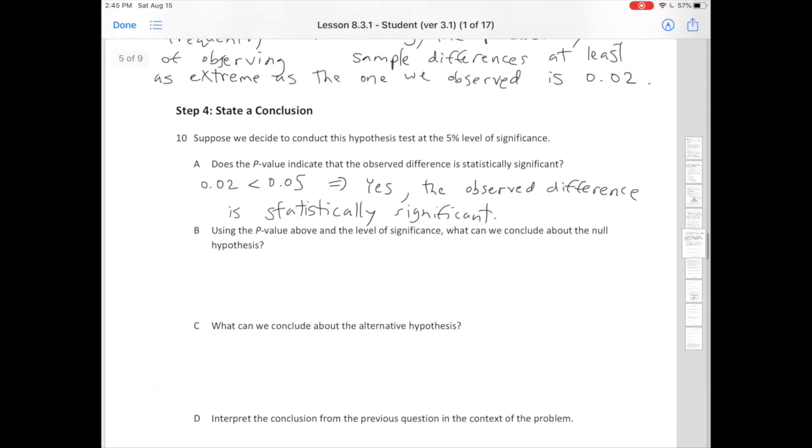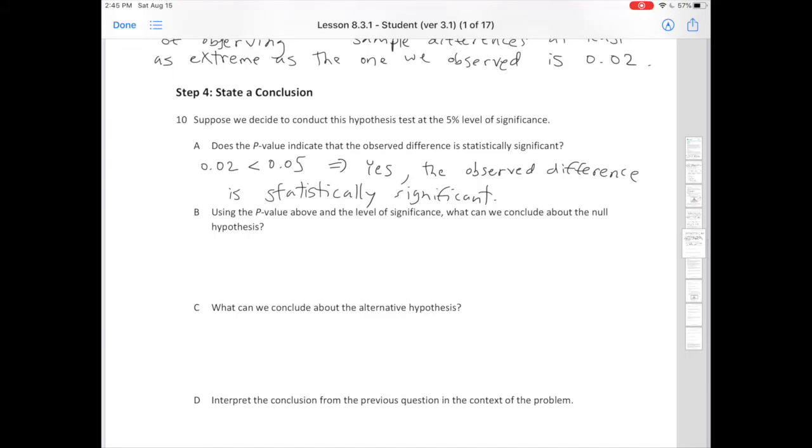Let's move on here. Using the p-value above and the level of significance, what can we conclude about the null hypothesis? So again, since 0.02 is less than 0.05, in other words, this is the same as saying the p-value is less than alpha. It's actually less than or equal to. If we get equal, we still err on the side of this.